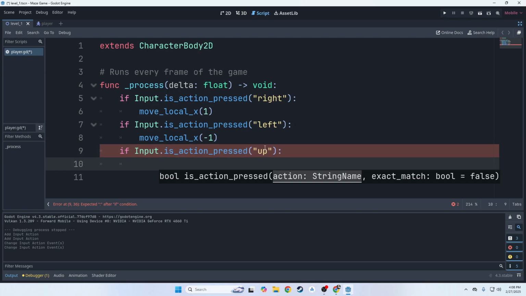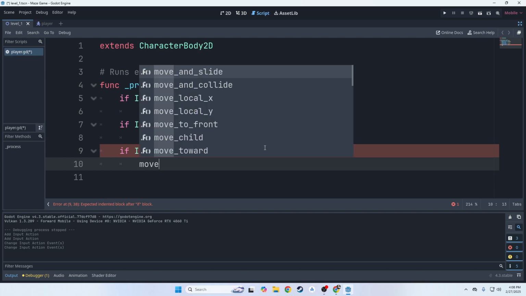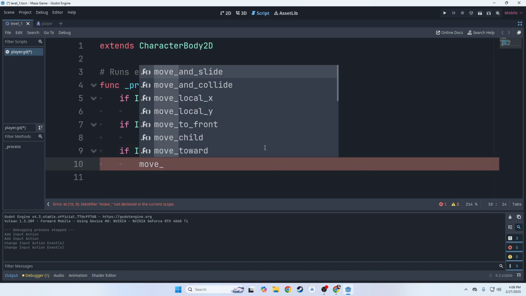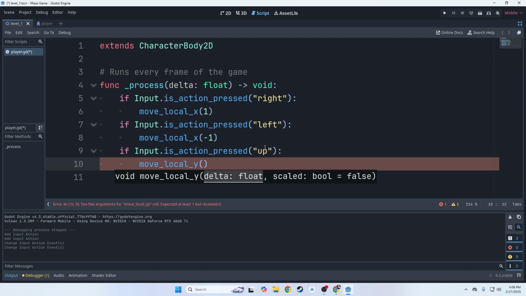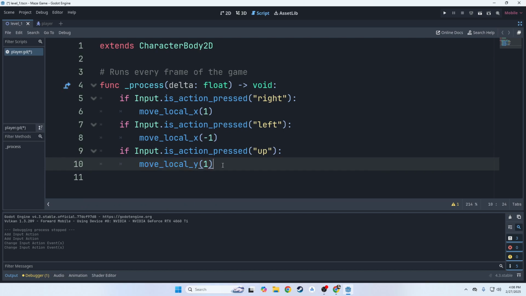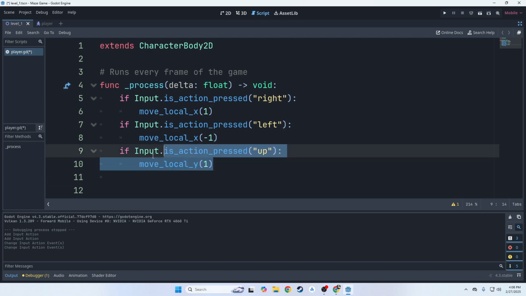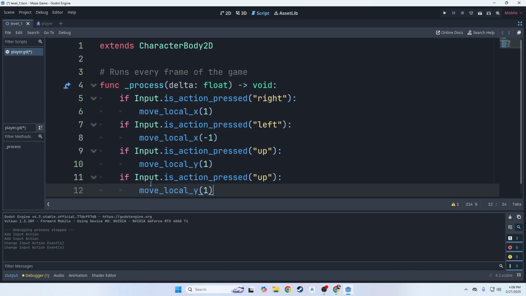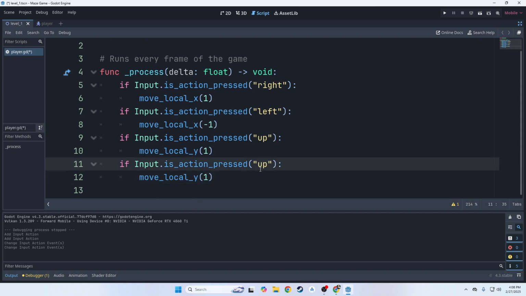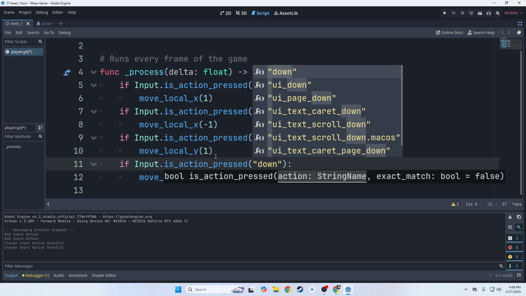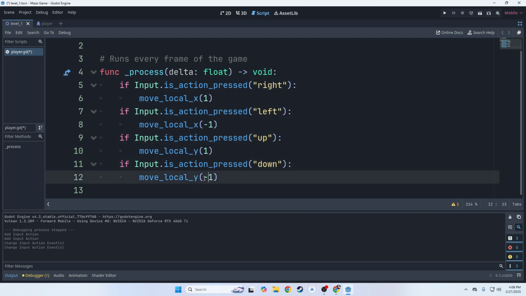Now, instead of move local X, it's probably going to be move local Y, because we want to move on the Y axis, because the Y axis is vertical, right? So move local Y. Okay. Up is probably going to be positive. Let's do 1. All right. Let's do down while we're here. So actually we can just copy and paste. Let's just do that. Okay. And let's change this to down. Okay. And let's change that to -1.